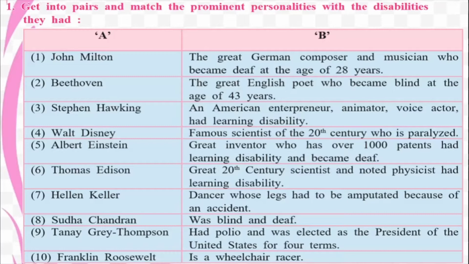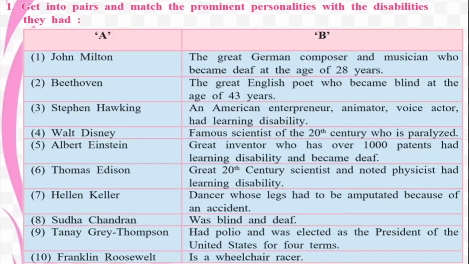So in the first part itself, children, you will see that there is an exercise about certain great people who have been part of our history and who also have had some kind of a disability. But what makes them stand apart from other people with disabilities is that they overcame these difficulties. Okay, and they went on to make a name for themselves in this world. So there are so many people. Let us try and see what kind of disabilities or difficulties they faced. So we had John Milton, we are going to talk about Beethoven, and then of course we are talking about Stephen Hawking in this lesson.